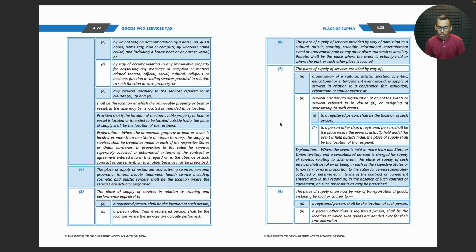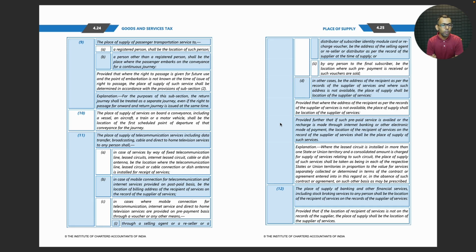Subsection 8. Place of supply of services by way of transportation of goods, including by mail or courier, to a registered person shall be the location of such person. To a person other than a registered person, it shall be the location at which such goods are handed over for their transportation.